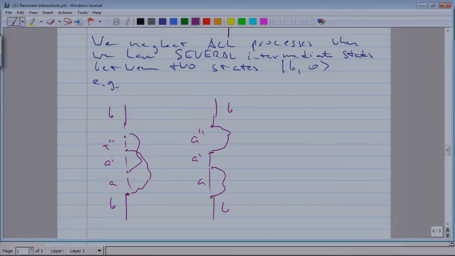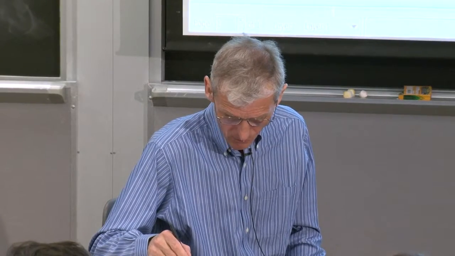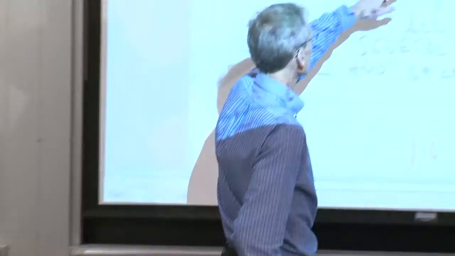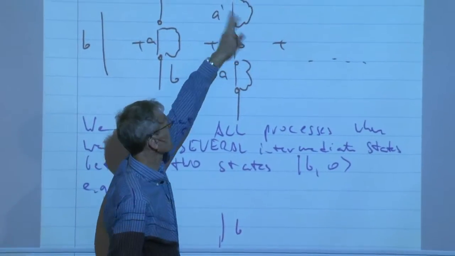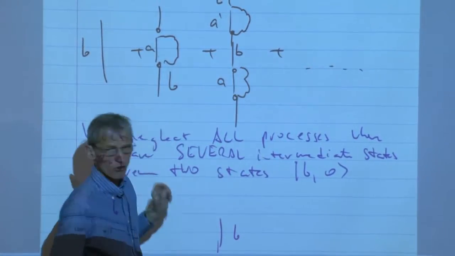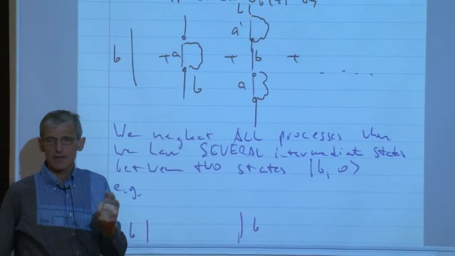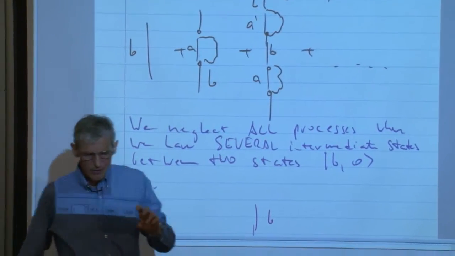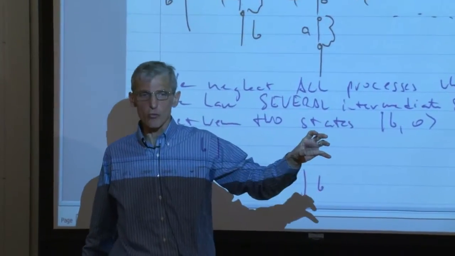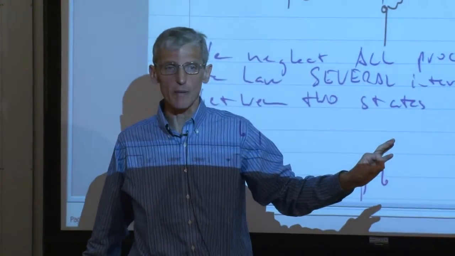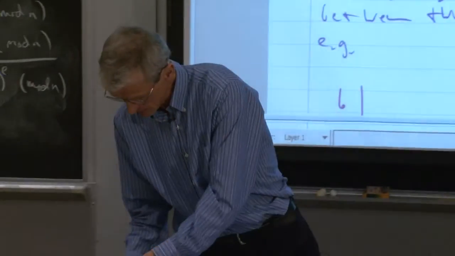So in other words, we have said whenever something happens and we go away from state B, the next vertex has to go back to state B. This is the nature of the lowest order approximation. We have included to infinite order all processes where the state B emits a photon, reabsorbs it, emits and reabsorbs it, but the system cannot go 2 steps away from the state B. It's only 1 step and then go back. This is the nature of the approximation.